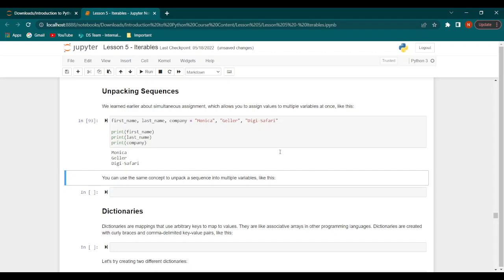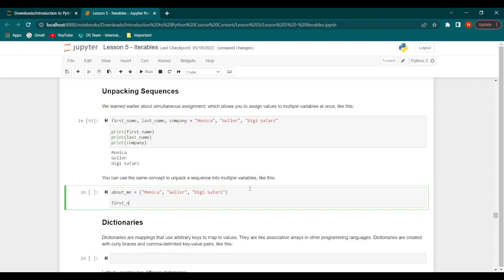Now we can use the same concept when we want to unpack a sequence into multiple variables. So for example, let's say we have something called about me, which consists of Monica within quotation marks, Geller, and Digi Safari. Now we will say first name, last name, and company is equal to about me.